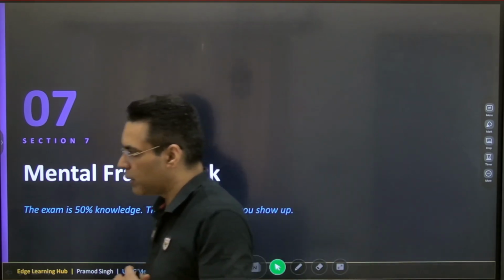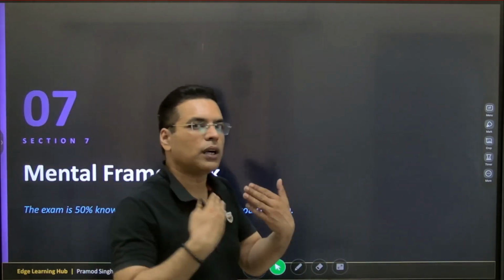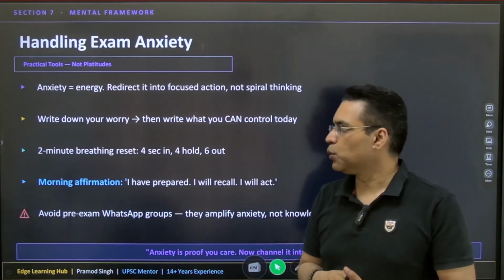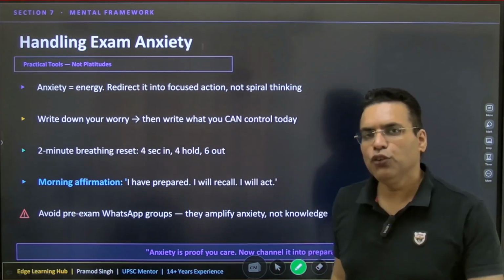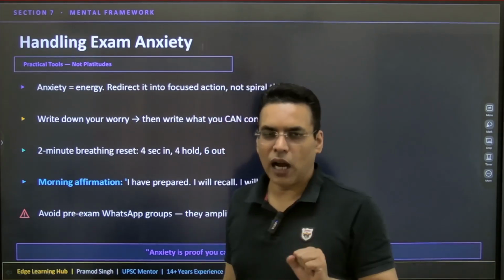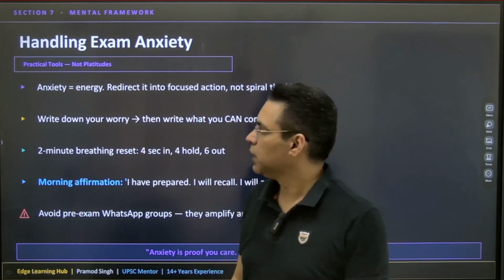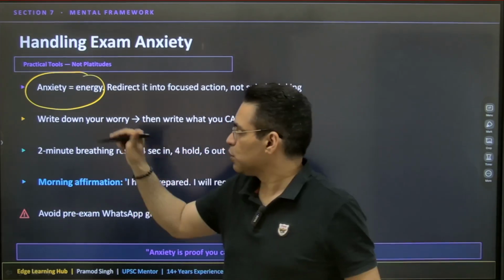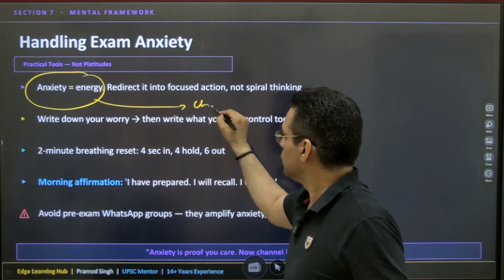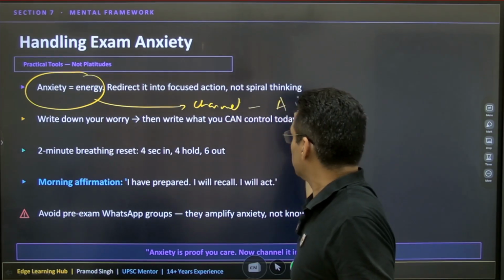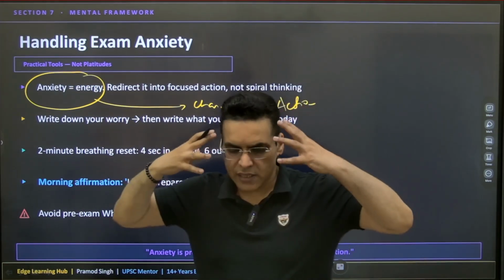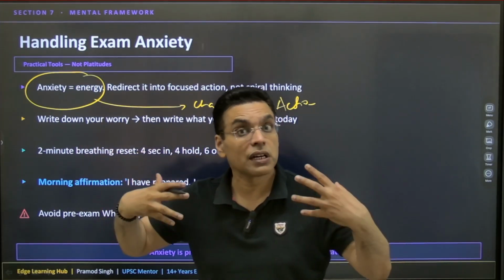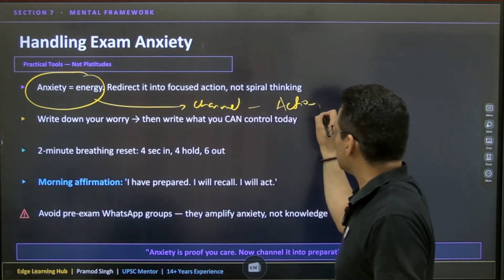Now coming to the mental framework. What state of mind are you in right now? Your mental framework is all about how you show up. Are you feeling anxiety? Are you feeling down? Are you feeling that things will work or not in the exam? The moment there is anxiety, remember anxiety is an energy. So what do you do? You channel it into action. Because when there is anxiety, the mind is very active and powerful, but it is working in the wrong direction, working negatively. You channelize it into real action.